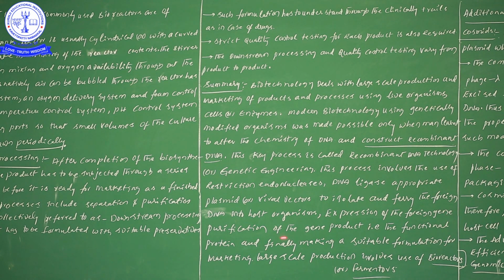Once the foreign gene product is formed, by the process of downstream processing we can purify the gene product, that is the functional protein, and finally make suitable formulations for marketing.